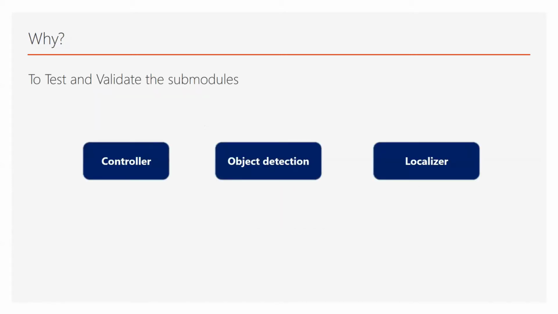This may seem primitive, but why are we doing it? As I told you, the Autoware software stack comes with so many submodules. By doing this, we can actually test the submodules like controller, object detection, and the localizer. This will become much clearer in the video demo at the end of this presentation.